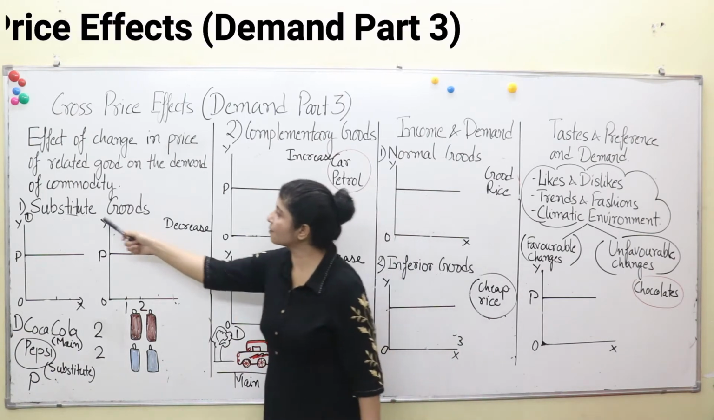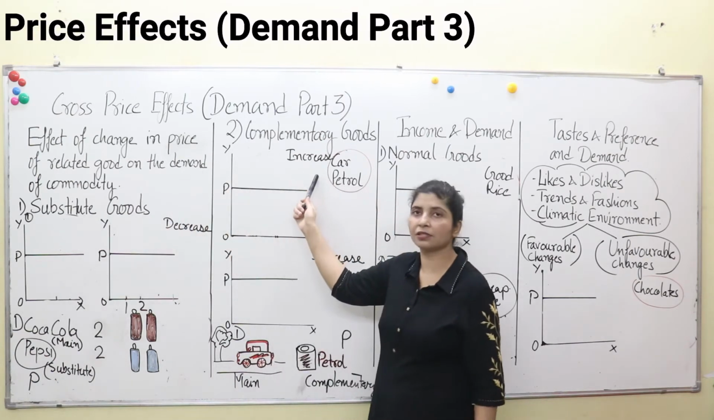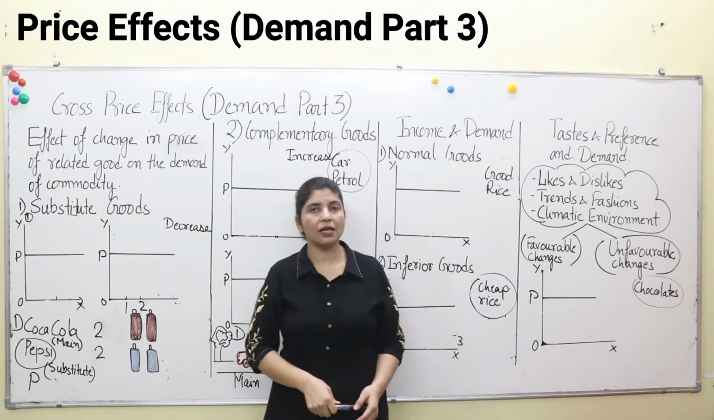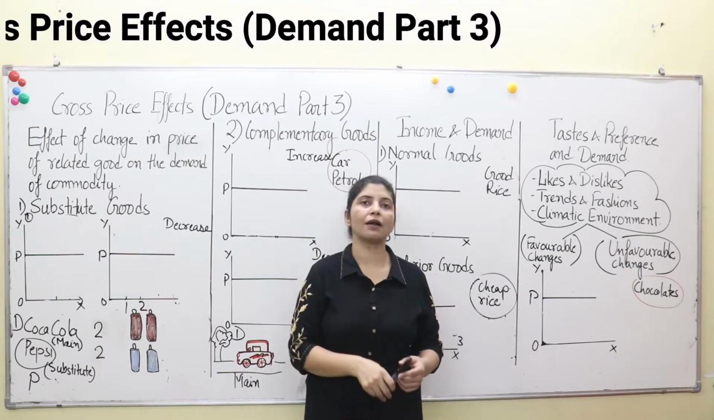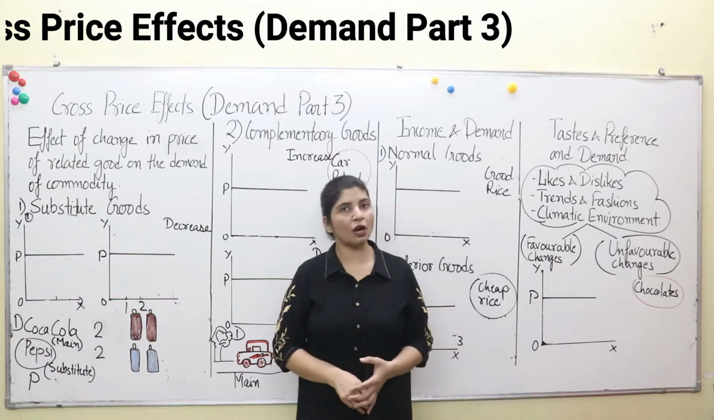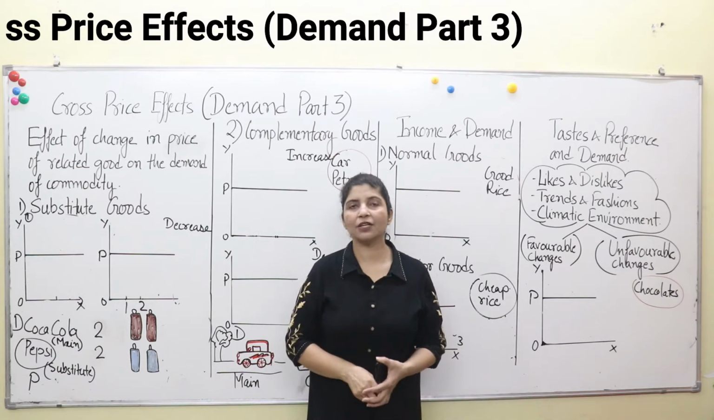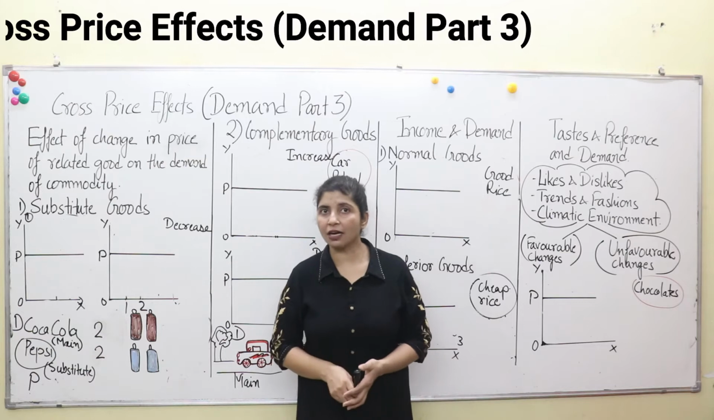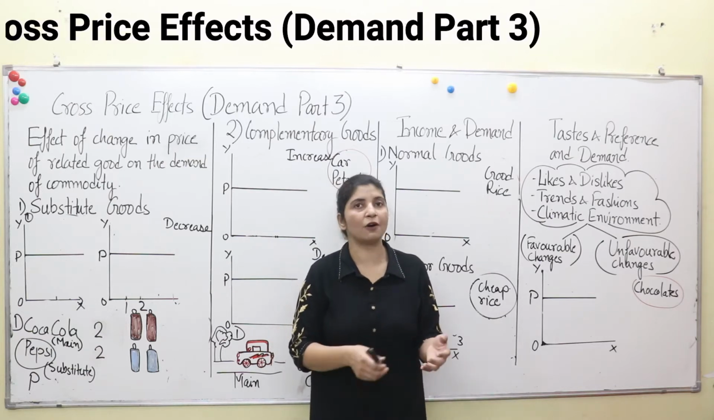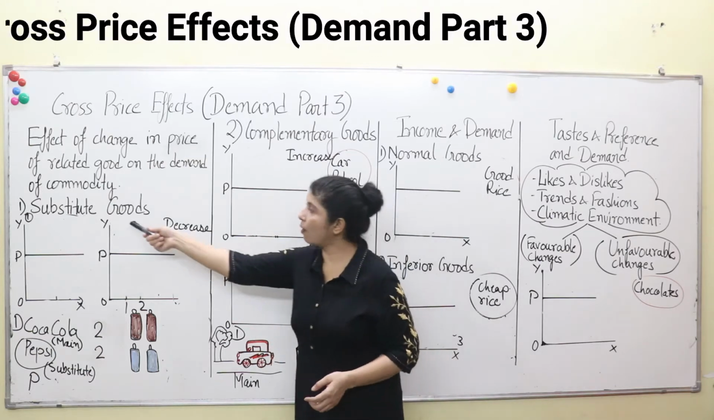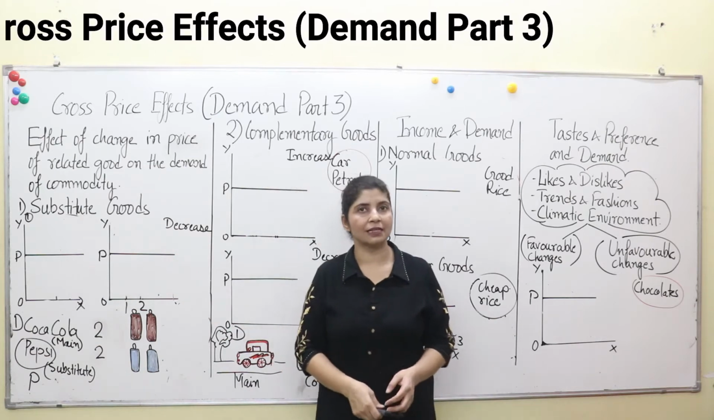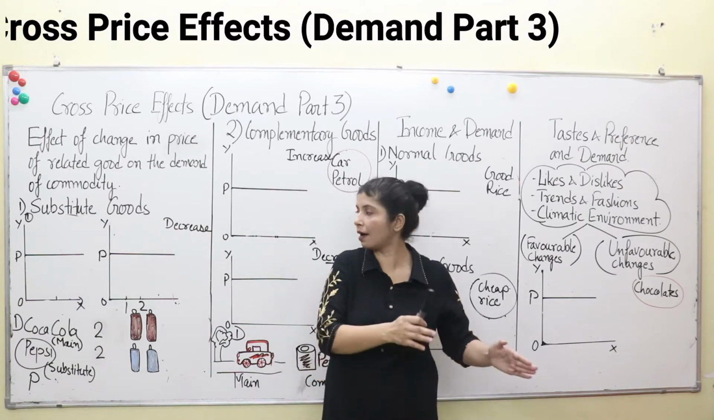Take for example substitute goods and complementary goods. Substitute goods are the goods which can be used in place of one another, like tea and coffee. If tea is not available, you can have coffee, and if coffee is not available, you can easily go for a cup of tea. So that's why these are known as substitute goods. That means they can be used in place of one another.